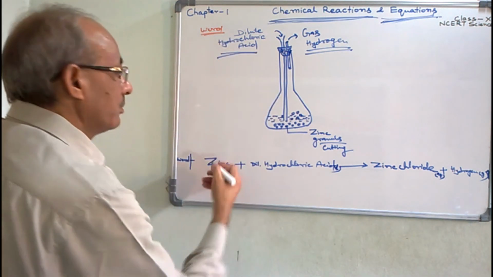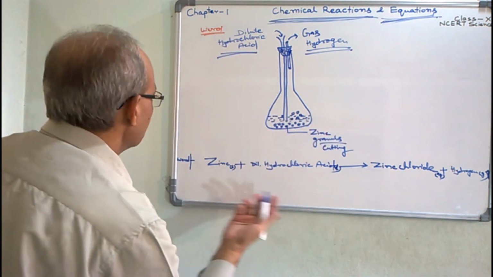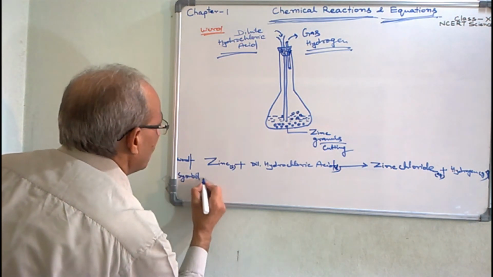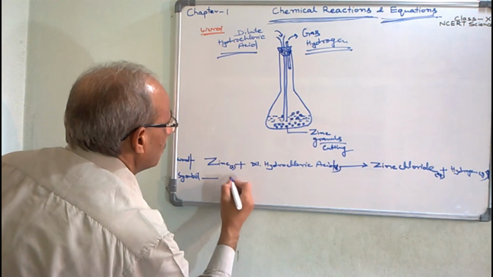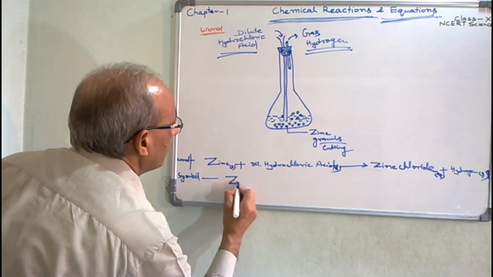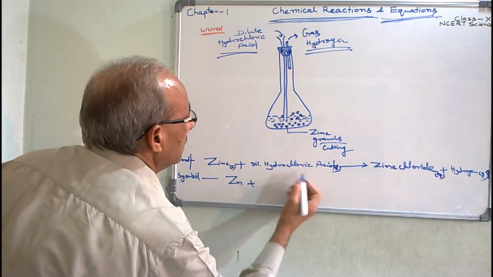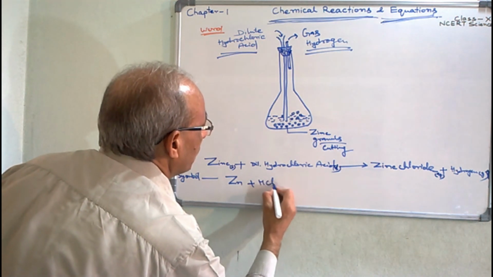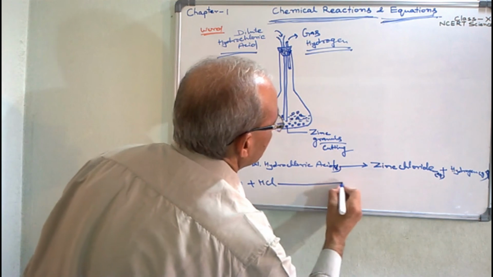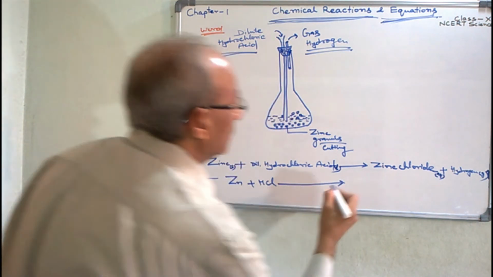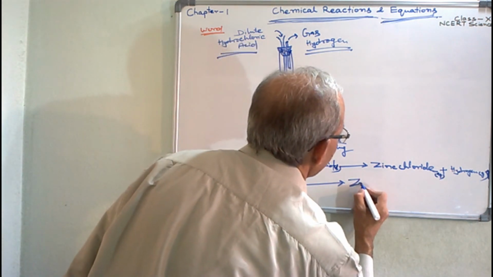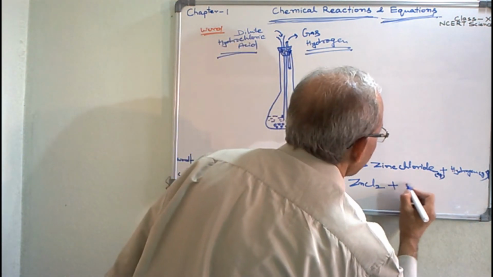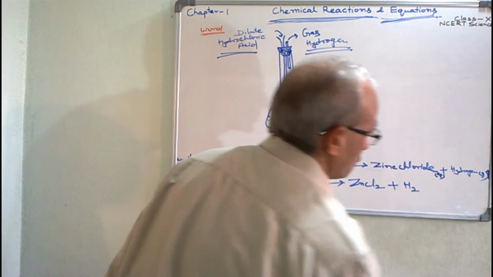Now we will present this chemical reaction in symbol form. The chemical formula of zinc is Zn plus hydrochloric acid, its chemical formula is HCl. After the chemical reaction, zinc chloride, ZnCl2, and here hydrogen gas, its chemical formula is H2.